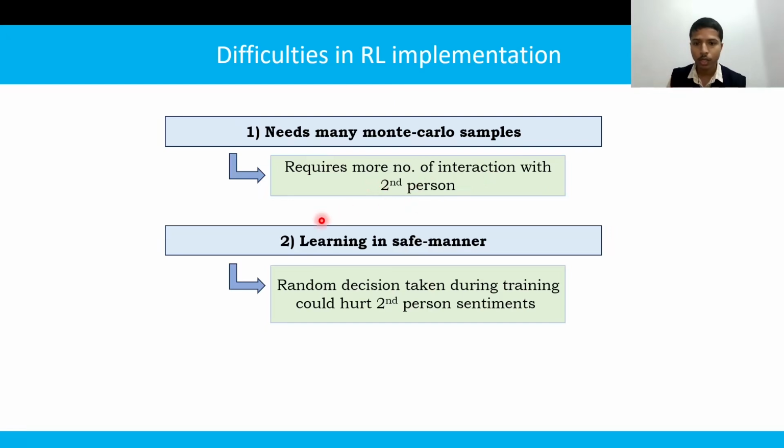The second issue is learning in a safer manner. In reinforcement learning, we do not have any prior knowledge. As a result, during training we take random decisions, because of which it may happen that the first person, which is the robot, could hurt the second person's sentiments. In our example, it was a verbal interaction. But for a scenario where there is a physical interaction, it may hurt physically also.